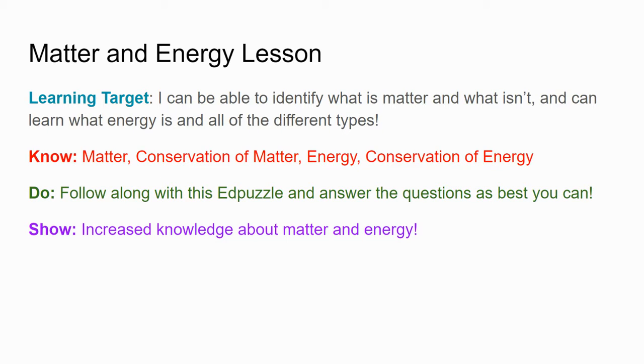All right, our learning target for today: I will be able to identify what is matter and what isn't, and learn what energy is and all of the different types. By the end of this lesson, you should know matter, conservation of matter, energy, and conservation of energy. You'll follow along with this Ed Puzzle and answer the questions as best as you can. What I hope you will show by the end of this lesson is an increased knowledge about matter and energy. All right, what are we waiting for? Let's get started.